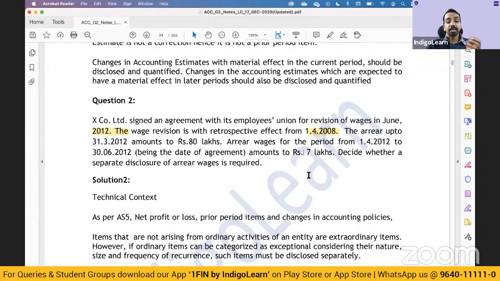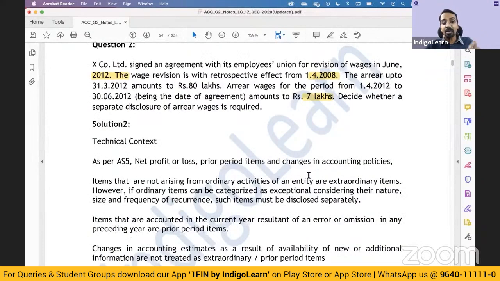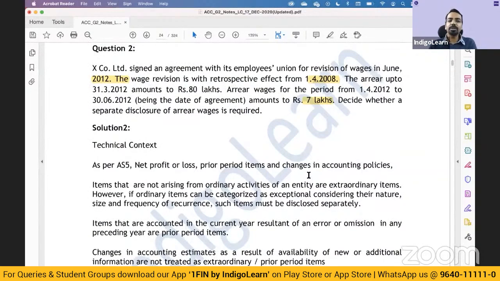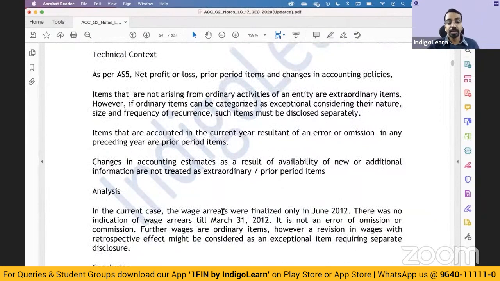Now, what is this? Is this a change in accounting estimate? No. Is this a change in accounting policy? No. There was some settlement which has happened with the employees. It's also not a prior period item, right? So in this case, what has happened? The arrears are finalized in June 12th. So it is not an error. It is not an omission, right?